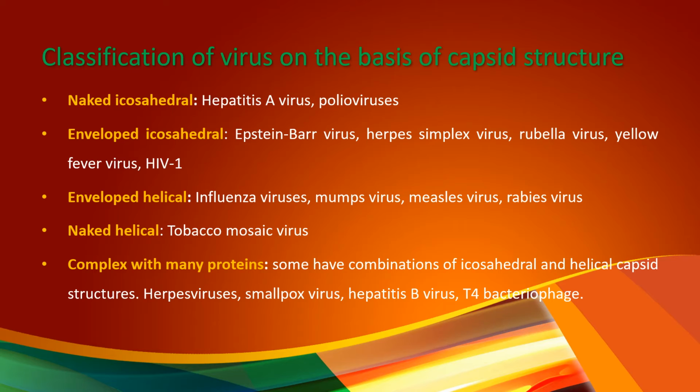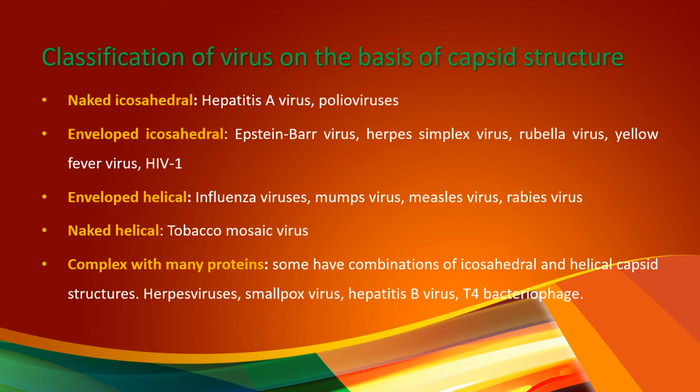Next category is the enveloped helical. That means the structure of the virus is helical, and it contains the extra layer called envelope. So it is called enveloped helical, and the examples in this category are influenza viruses, mumps virus, measles, and rabies virus.